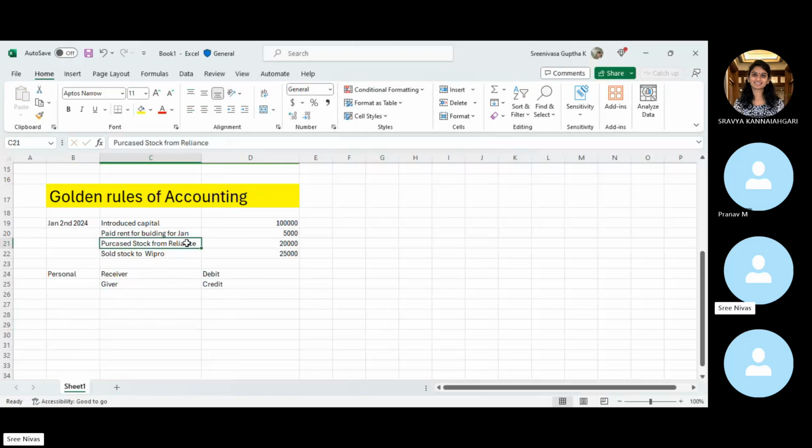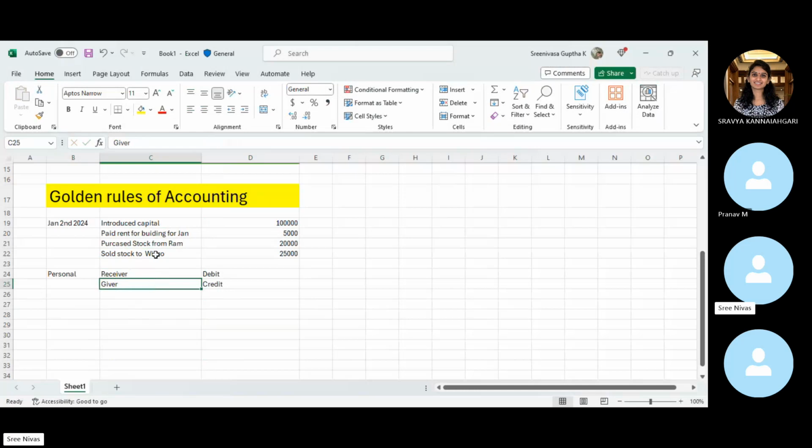Let's say instead of Reliance, you're purchasing some products from a person named Ram. If you're purchasing products from Ram, we'll consider this person as a creditor. This is a person who is giving us the goods, right? So we will credit Ram as a giver.